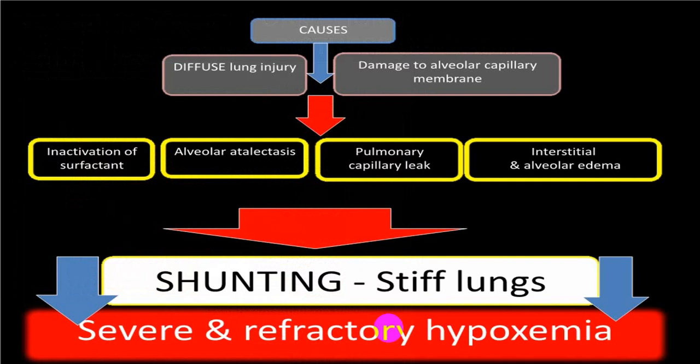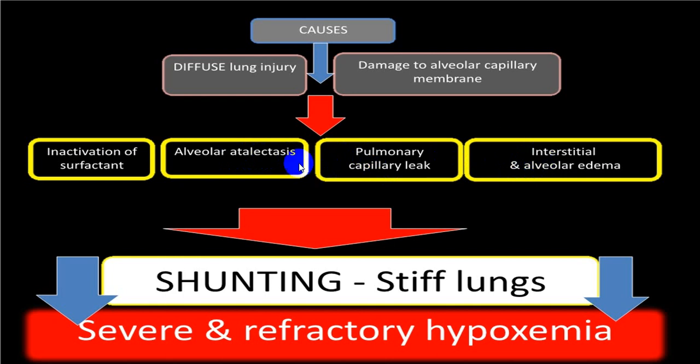infiltration. Because of diffuse lung injury or damage to the alveolar capillary membrane, there is an inactivation of surfactant. Because of that, there is a deposition or exudation of fluid leading to alveolar collapse, that is, alveolar atelectasis, pulmonary capillary leakage, interstitial and alveolar edema.